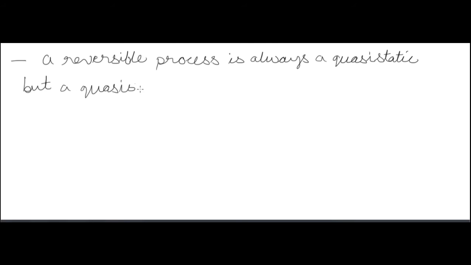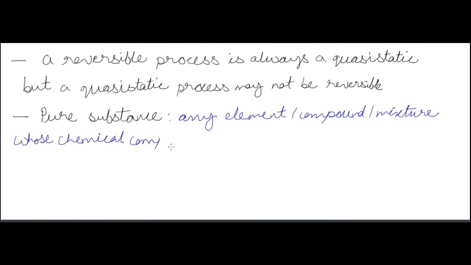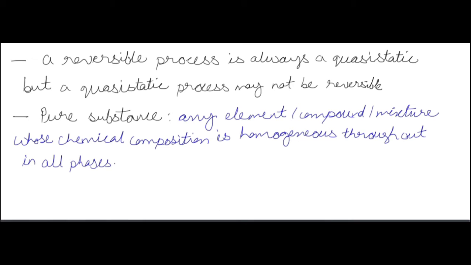Now between quasi-static process and reversible process, we know that a quasi-static process is the process which has been performed in such a way that at each point it has been in equilibrium. But still a quasi-static process may or may not be a reversible process. A reversible process is always a quasi-static process, but a quasi-static process may not be a reversible one.